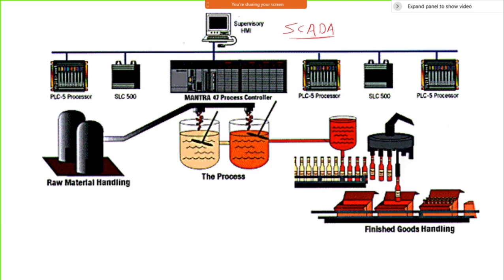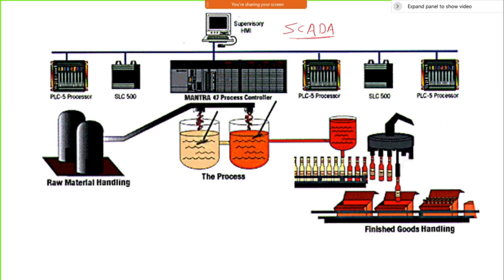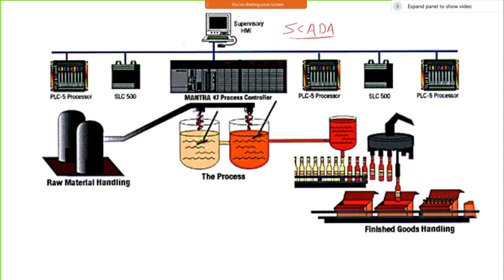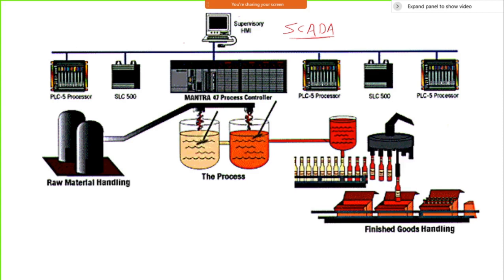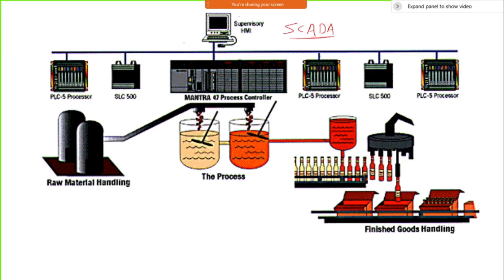Here there is a raw material, then the process, where I want to mix it appropriately. Then combining these two, I need to fill it into bottles, seal them, and put them into boxes. These boxes are also packed and taken to some other place, and this process continuously repeats. That's where PLCs are best to use, and that's the reason PLCs were developed for industrial applications.